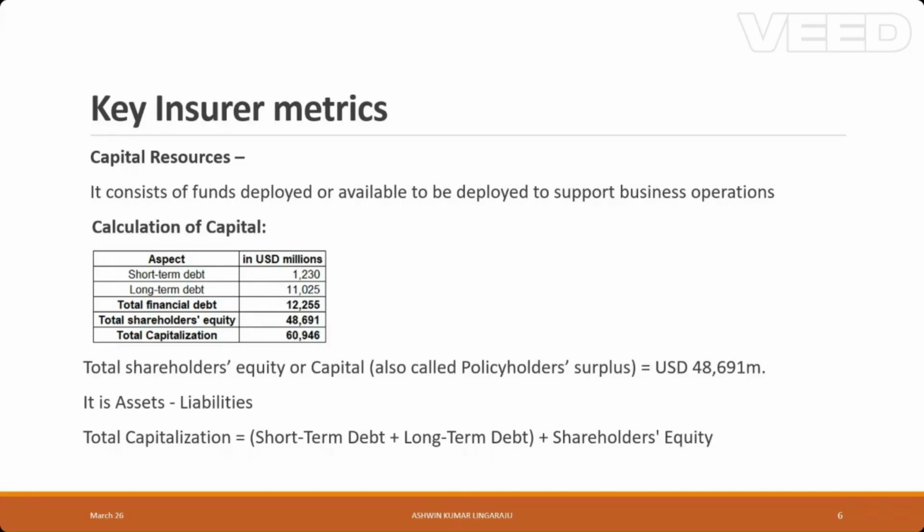The next key metric of insurers is their capital resources. It consists of funds deployed or available to be deployed to support business operations. Capital, also known as shareholders' equity or policyholder surplus, is calculated as assets subtracted by liabilities. In this example, the capital is 48.6 billion USD. Total capitalization is the sum of short-term and long-term debt with the capital, which comes to 60.9 billion USD in this example.